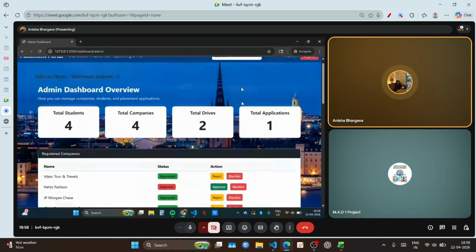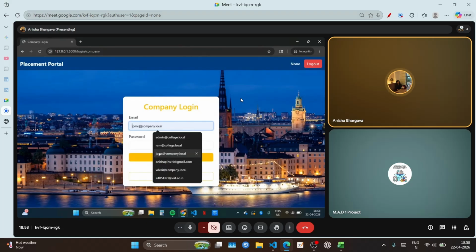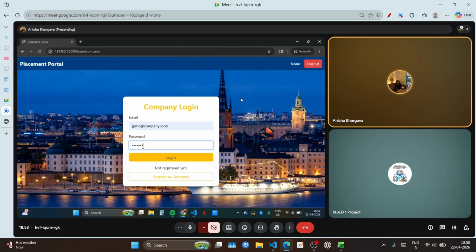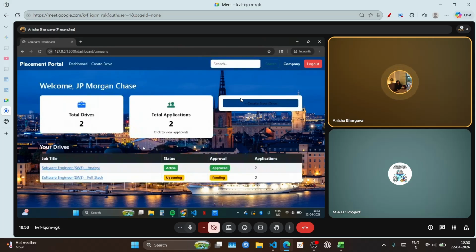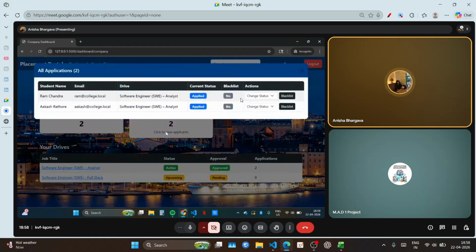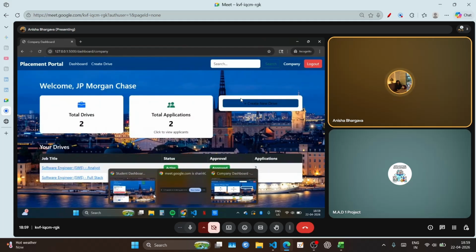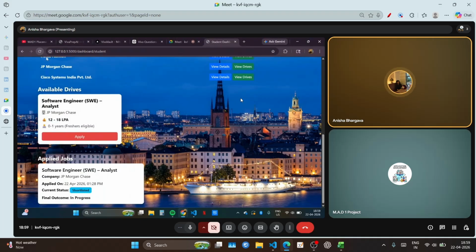So if we go to the company, like the company was GPMs. Here we can see the two applications which have applied to this drive. Here we can change the status of the student, if it is shortlisted, rejected, or selected. If we want to change it to shortlisted, the student's status will be changed.